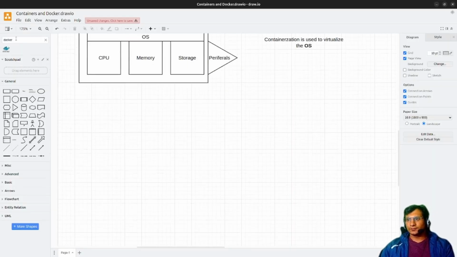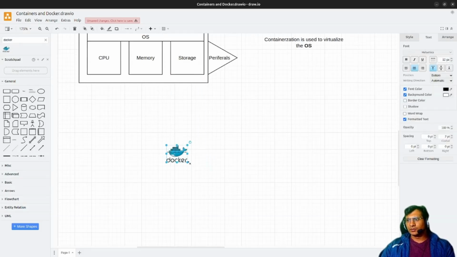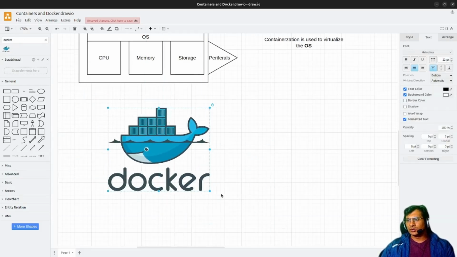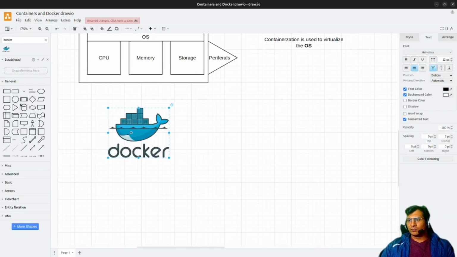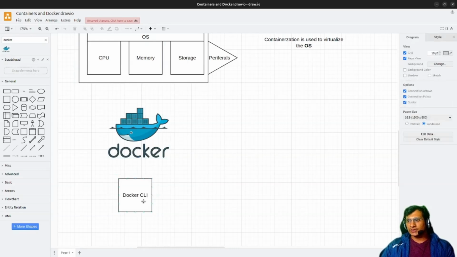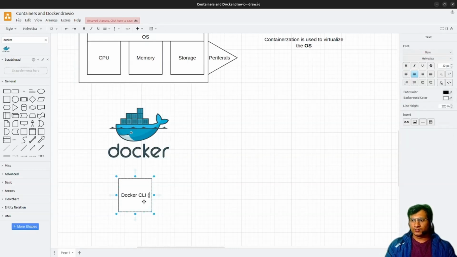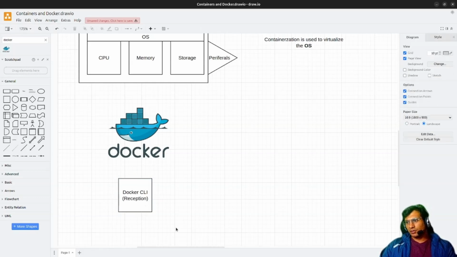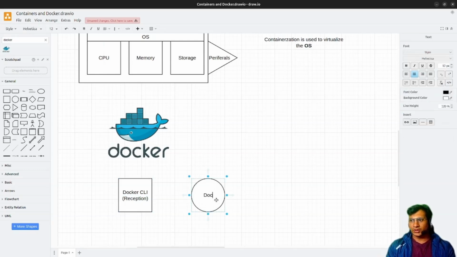So we have Docker with us. We have the Docker CLI, which is like a reception desk, the order-taking part. Then there is a manager, which is called the Docker daemon.